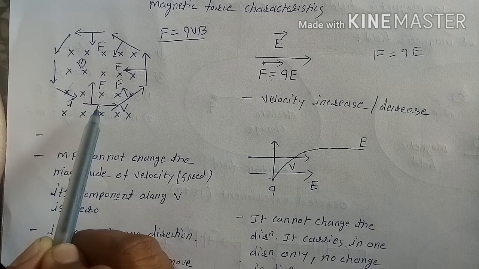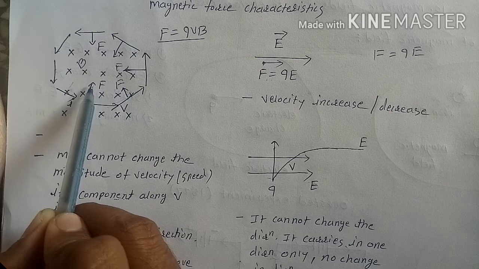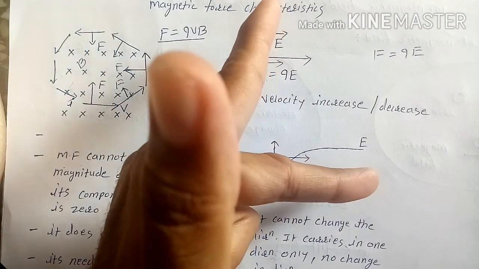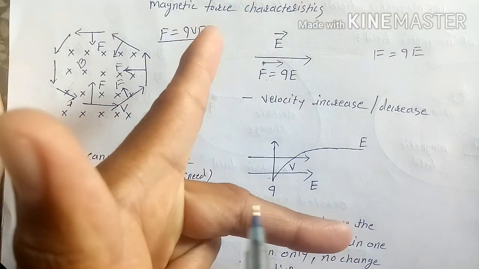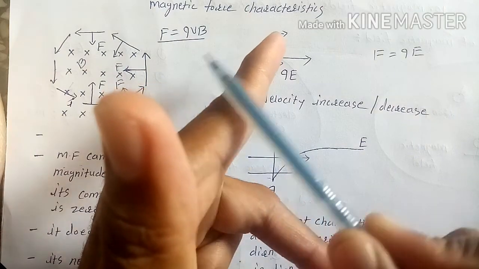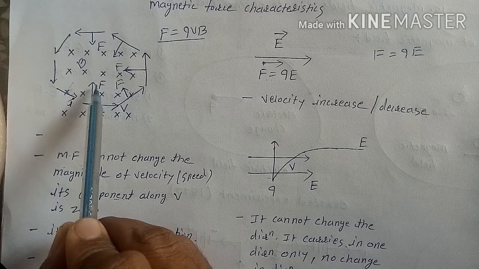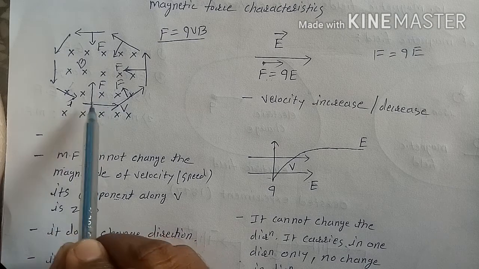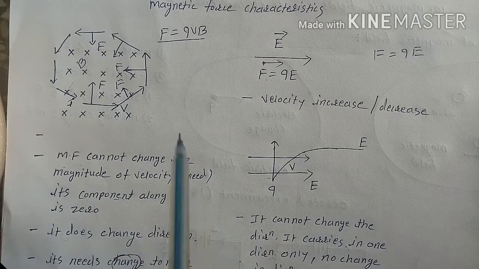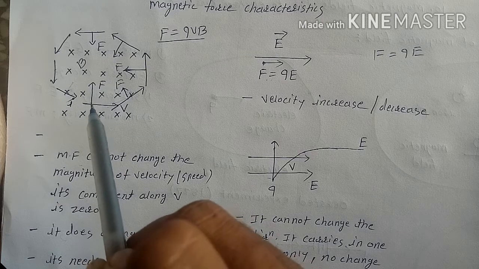And what will be the direction of that force? Answer: the direction of that force will be given by Fleming's left hand rule. The magnetic field is inside, this is the direction of current, so this is the force. The force here will act in a direction perpendicular to the current. So when the charge is here, the force is acting in this direction. This is force F acting perpendicular to it.